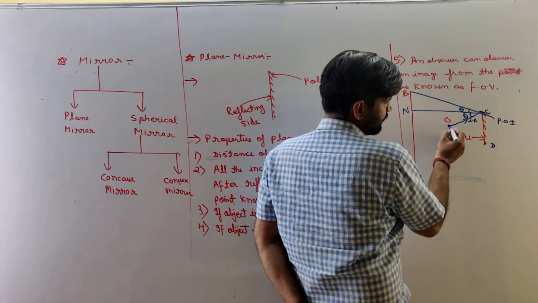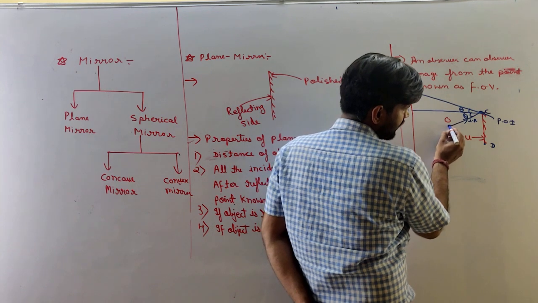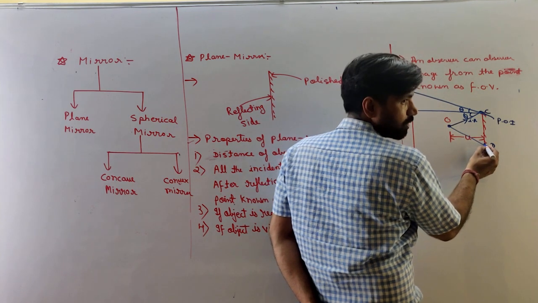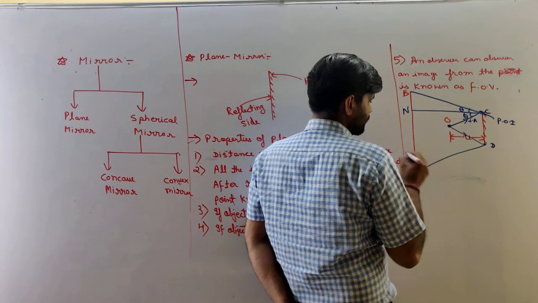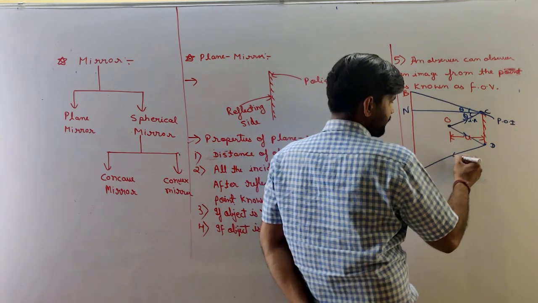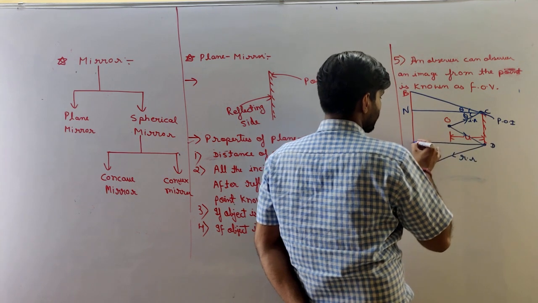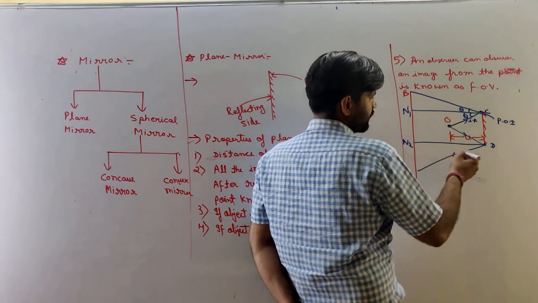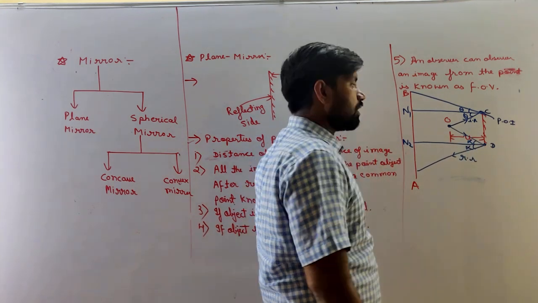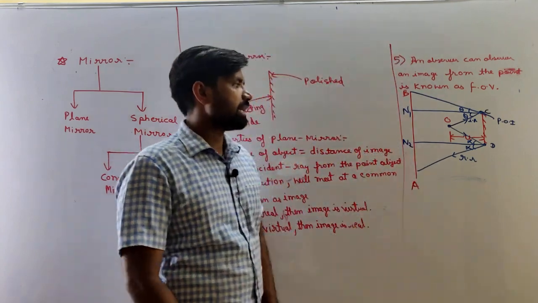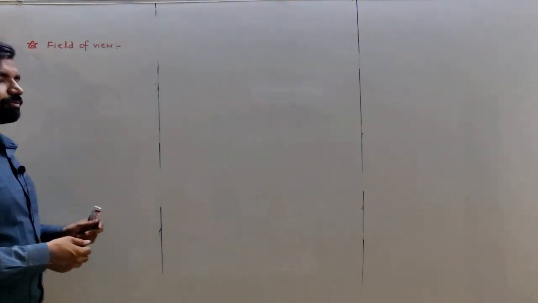Or we can say this object can draw an incident ray which is incident on point D, the lowermost point, bottommost point of the mirror. So after reflection, this is the reflected ray, this is the incident ray. From this point a normal is drawn, that is N2, that is N1. This angle is known as alpha, so this angle is also alpha by the law of reflection. Understand?